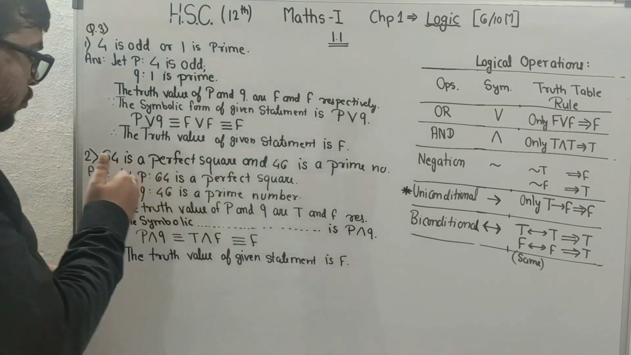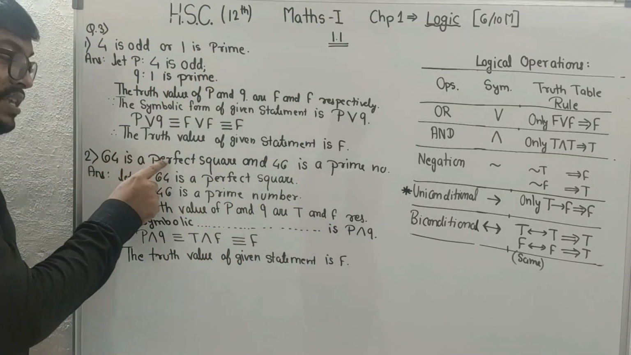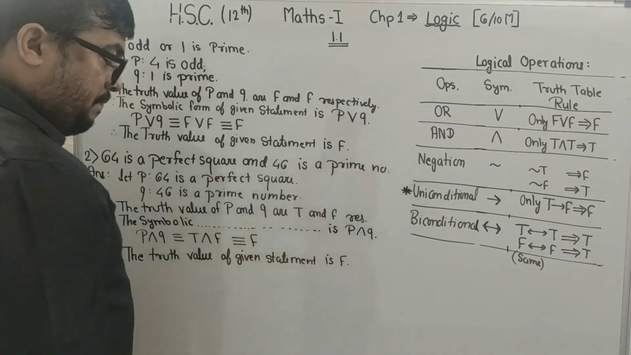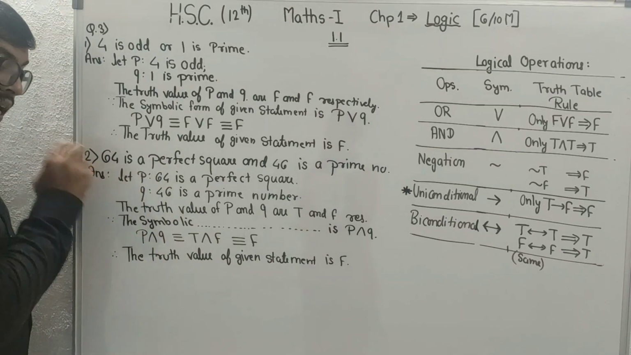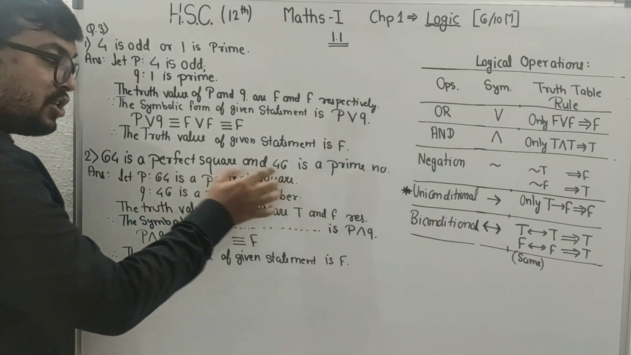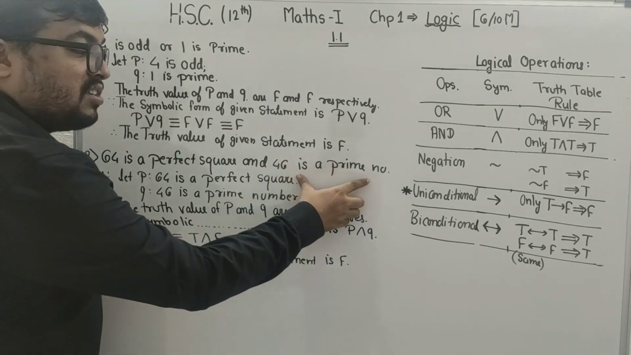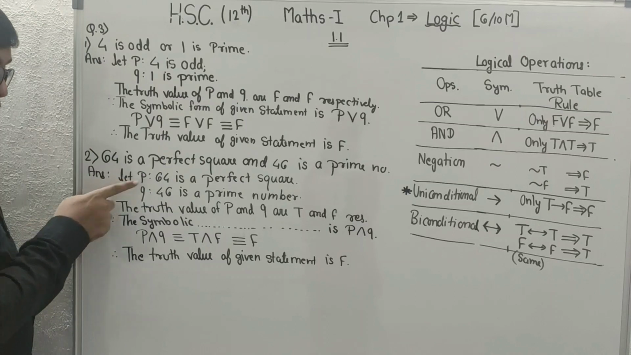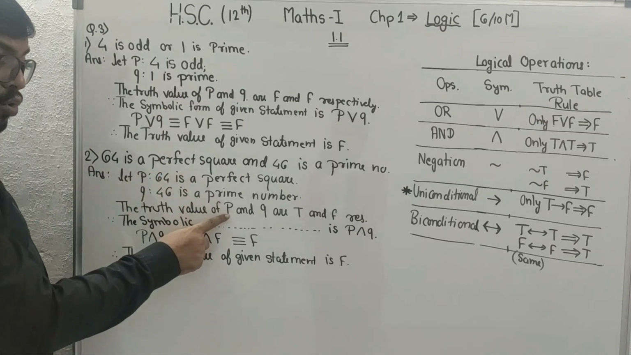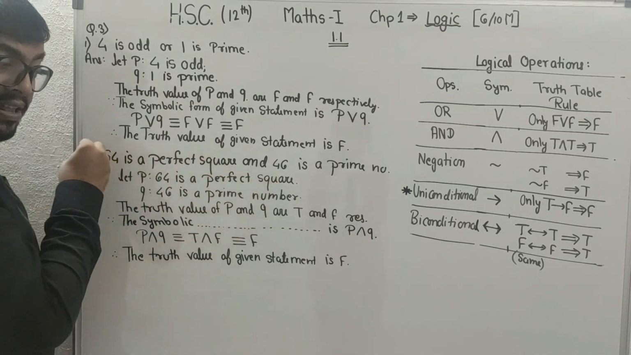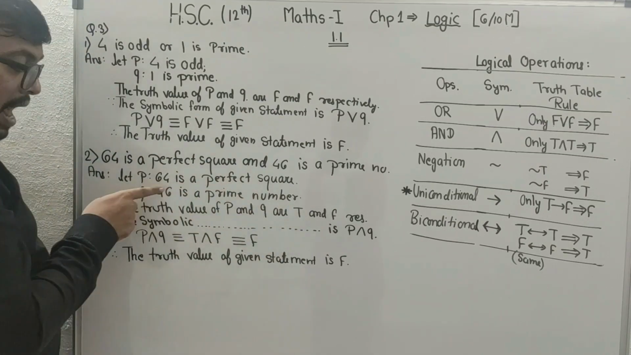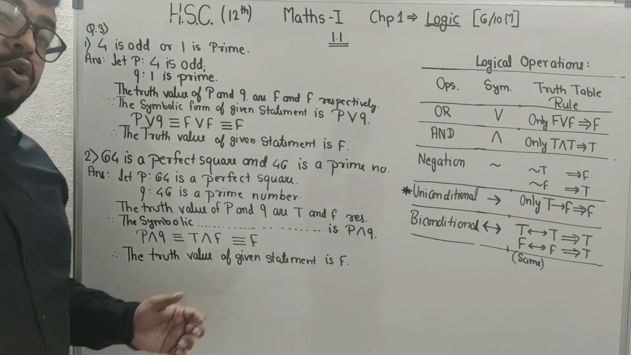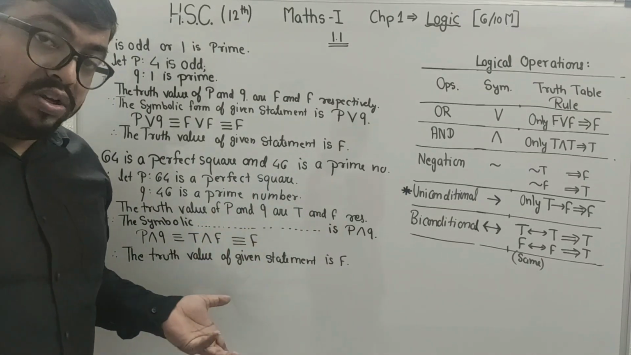Let us move ahead to question number 2 now. 64 is a perfect square and 46 is a prime number. So students, P will be 64 is a perfect square, the first statement. 46 is a prime number will be Q, your second statement. The truth value of P is true. 64 is a perfect square, that is correct, beta. So it will be true. And Q will be F because 46 is not a prime number. It is a composite number. It can be divided by 2. It is an even number.